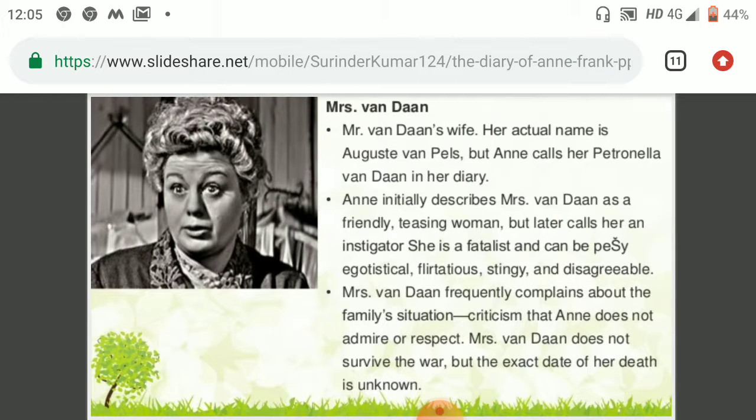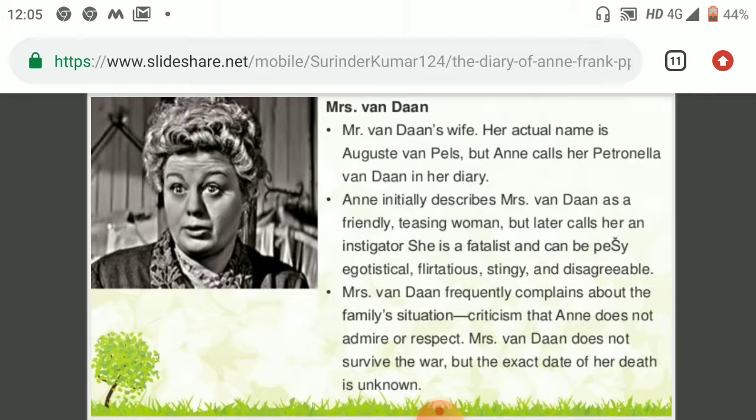Here, Mr. Van Daan's wife, her actual name is Auguste van Pels, but Anne calls her Petronella Van Daan in her diary. Anne initially described Mrs. Van Daan as a friendly, teasing woman, but later calls her an instigator.